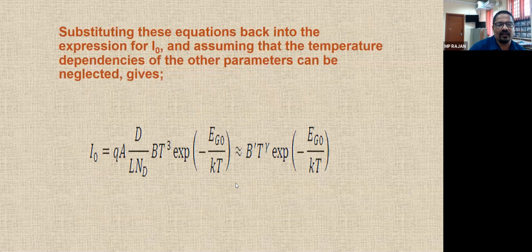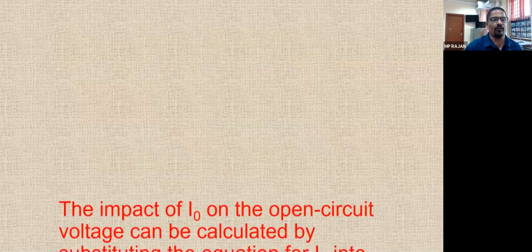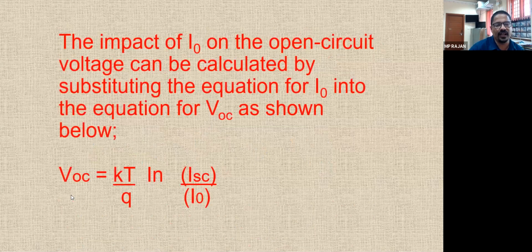So substituting the value of Ni in this formula, I0 we are getting QA D by L and so on. So you can see I0 is solely dependent on the temperature. If you take all other things as constant, whereas the temperature varies, that is a T cube, whereas I0 is drastically increased. When I0 is increased, there is a formula for open circuit voltage. Already we have seen kT by Q ln of ISC by I0. So I0 and VOC are inversely proportional. So a large increase in the reverse saturation current reduces the voltage.